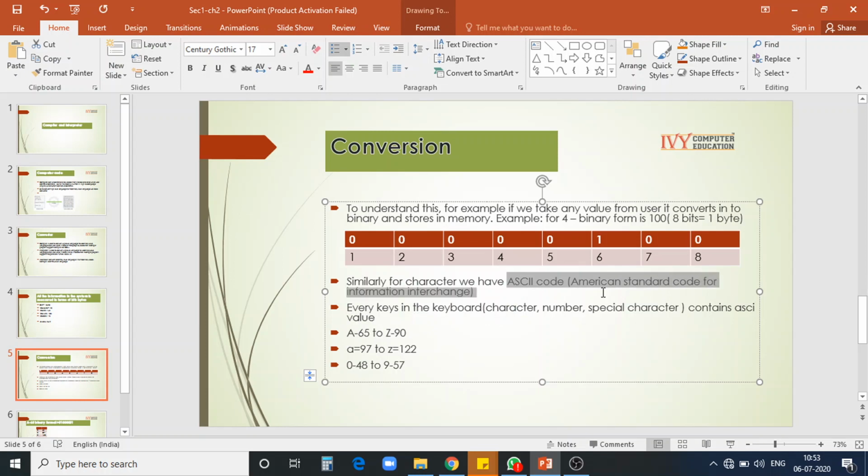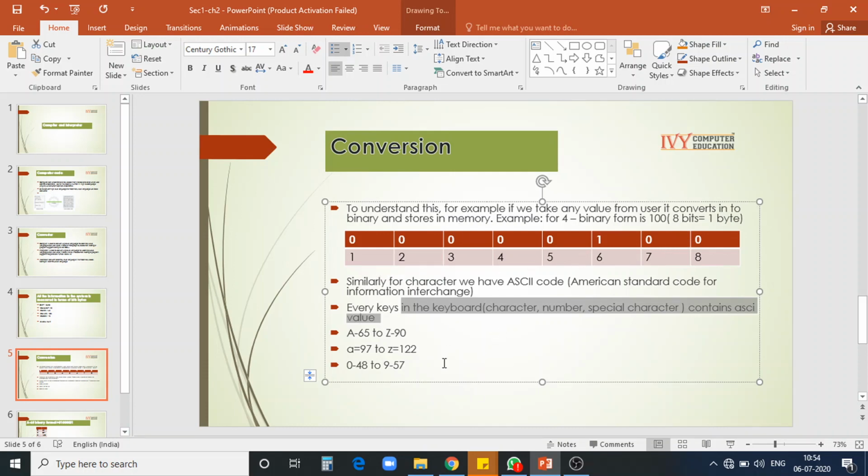American Standard Code for Information Interchange. Each and every key on the keyboard, a character, a number, a special character, everything contains an ASCII value. It is a fixed value, meaning if I type any character, it will take the ASCII value of that character. That value is nothing but a number, which is converted into binary and stored in the memory.